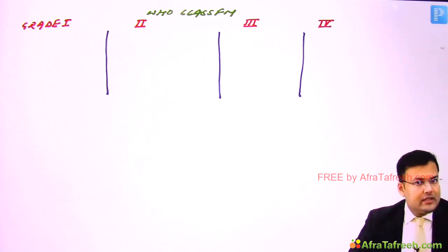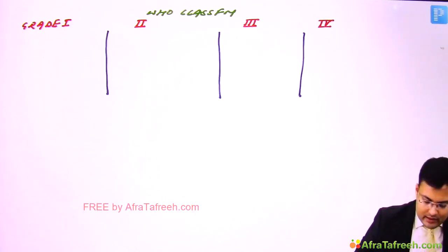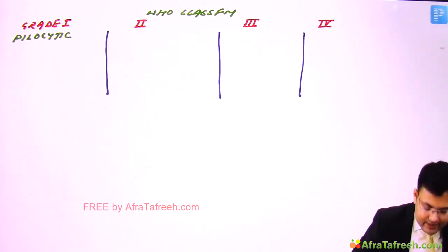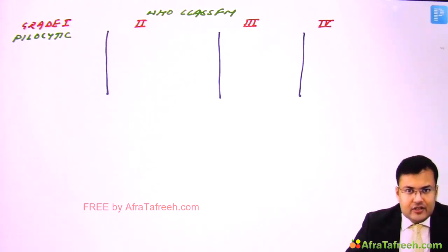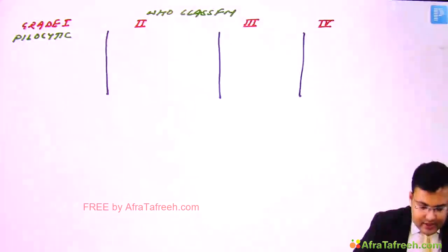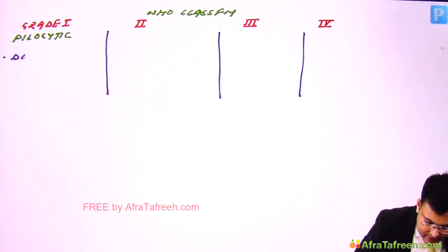Okay, what is the name of grade 1 astrocytoma? This is known as pilocytic astrocytoma, and we discussed that pilocytic astrocytoma is the most common type of astrocytoma in children. And what is the special feature? That it doesn't infiltrate the surrounding brain.